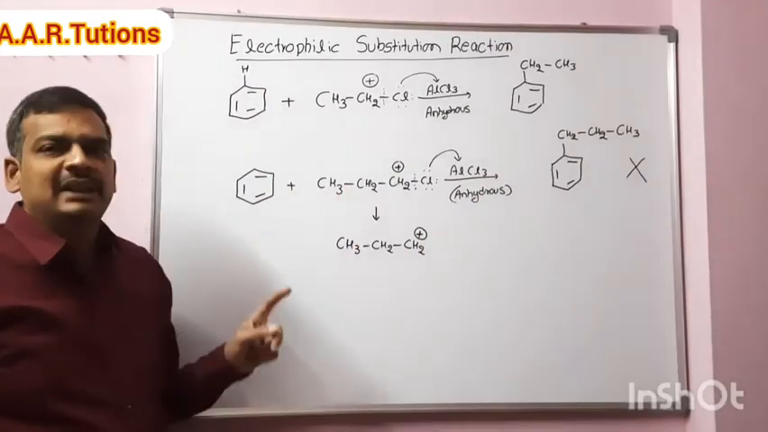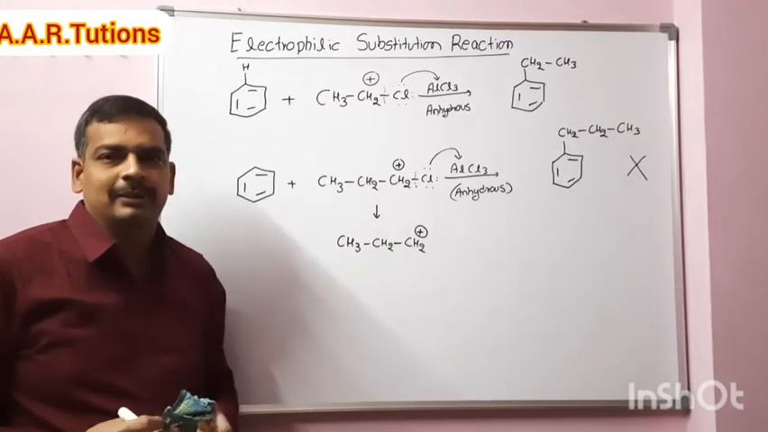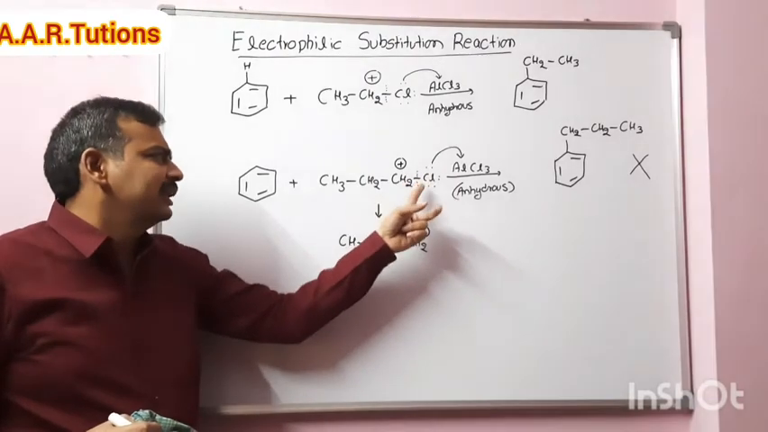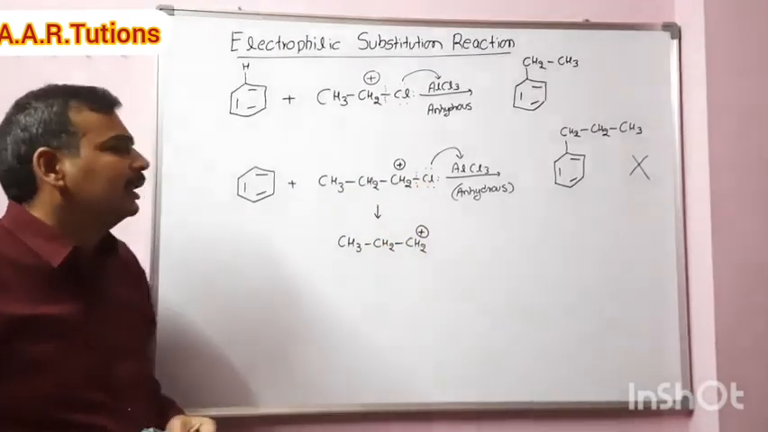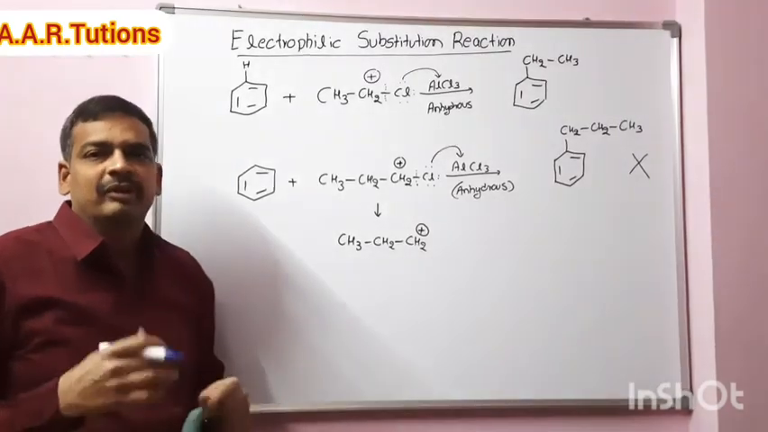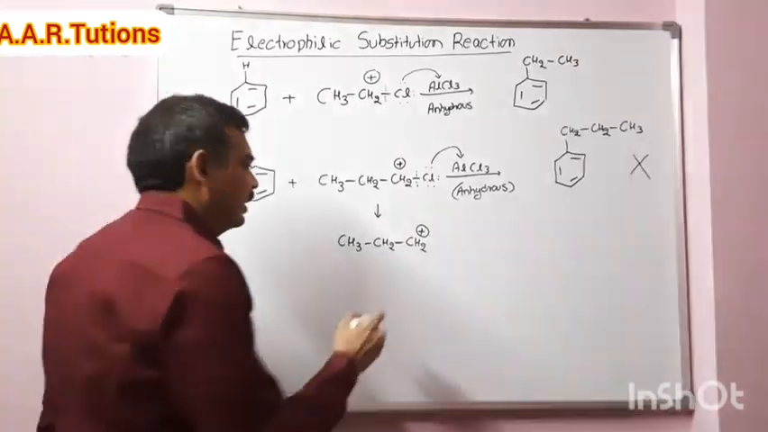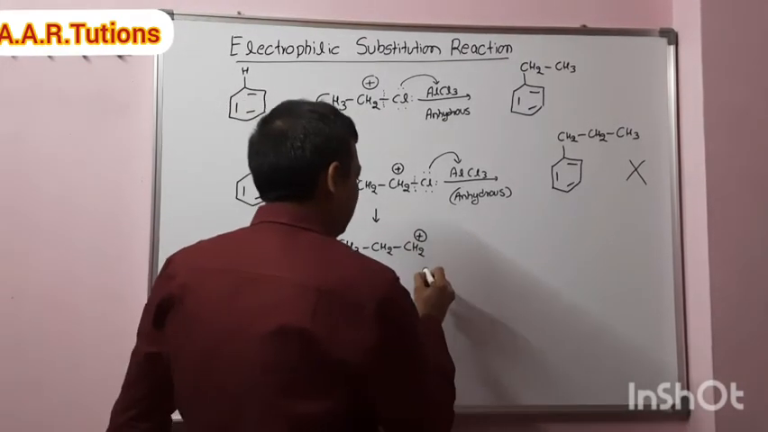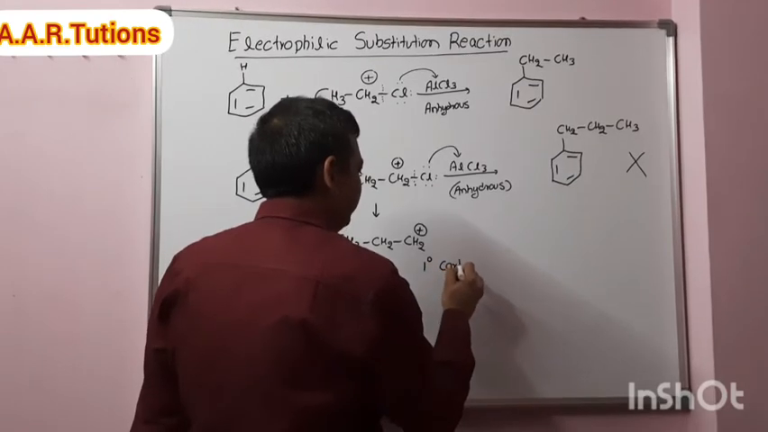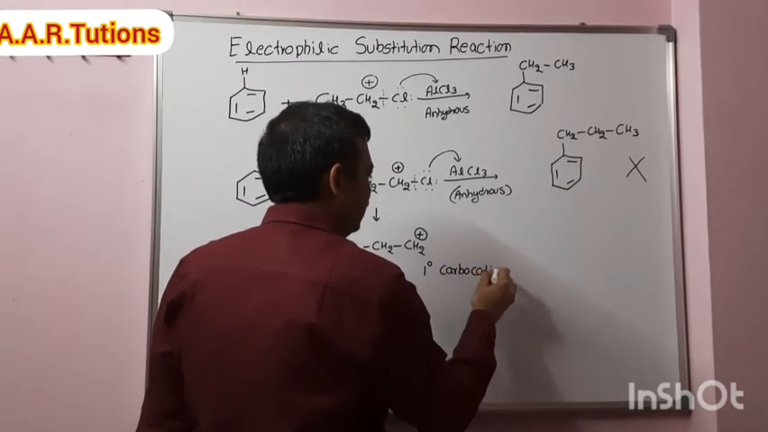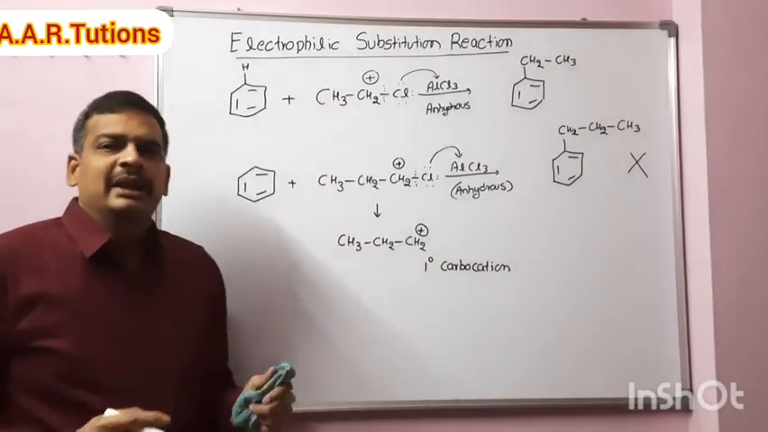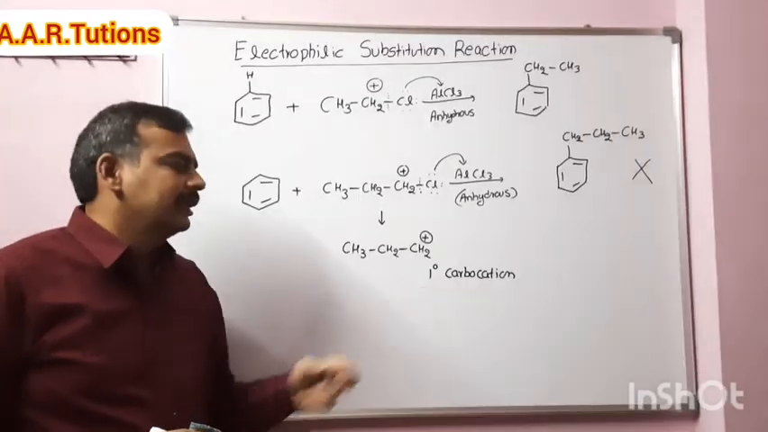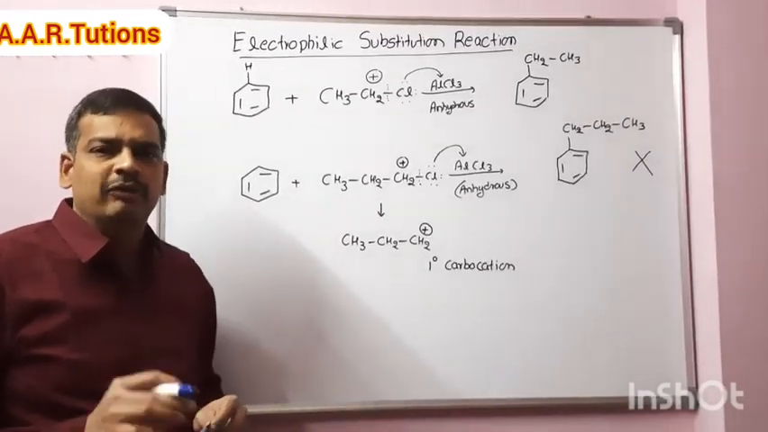We won't get propyl benzene in this reaction. That is a wrong answer. Why? Up to here there is no problem: the coordinate complex forms, the bond breaks, and we get an electrophile. But from here, this is a primary carbocation. We know that carbocation is the intermediate in Friedel-Crafts alkylation, and in this particular reaction a primary carbocation is formed as the electrophile intermediate.